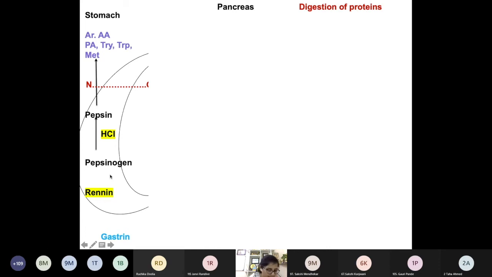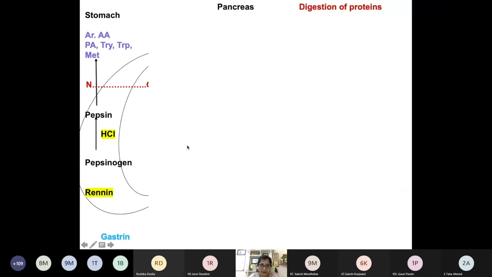Now what is the medium of the food, or chyme, which is present in the stomach? Acidic. So now this acidic chyme will move into the small intestine, the first part of the intestine. The peptidases present in the first part of the intestine are synthesized by the pancreas. We get them from the pancreas, and they act at neutral pH or slightly alkaline pH.